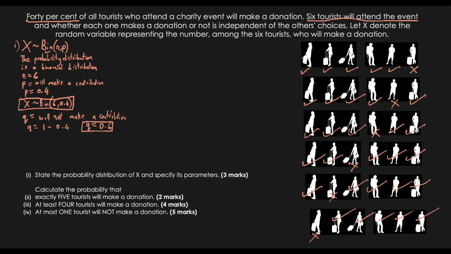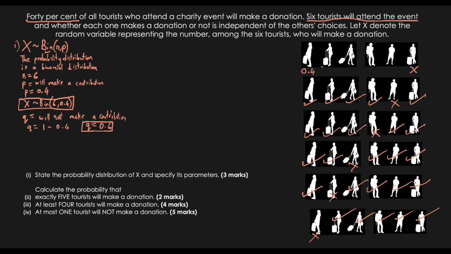Now, how does this play into the probability? What this means is that each person that actually contributes, their probability would be 0.4. So everywhere I put a tick, I can replace it with 0.4. So here is 0.4, and because it's independent, it's just like the things that we learn in the intersection when we have an intersection in probability. So for instance, P(A intersection B), once they are independent, we would say the probability of A can be multiplied to the probability of B, which accounts for both of them happening at the same time but are independent of each other.